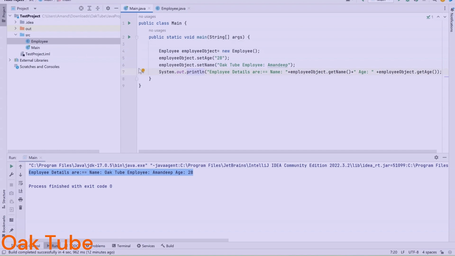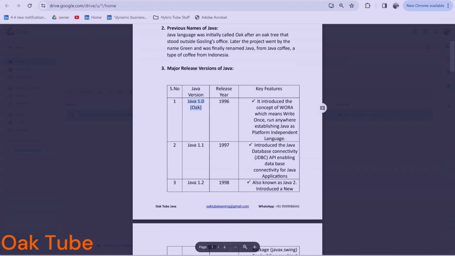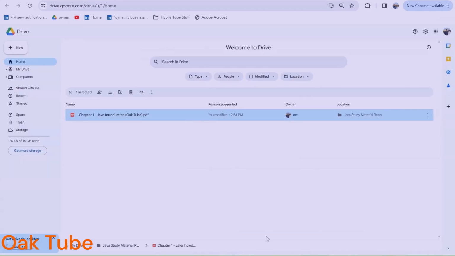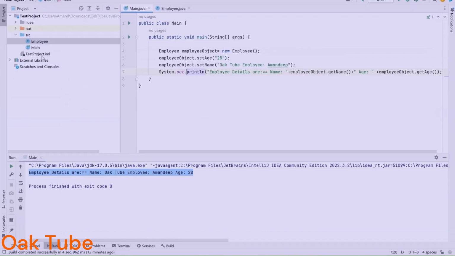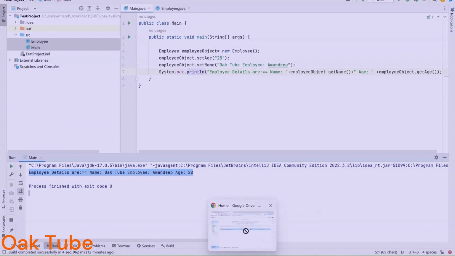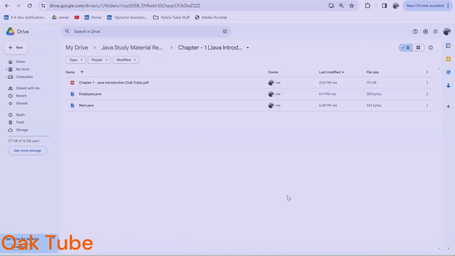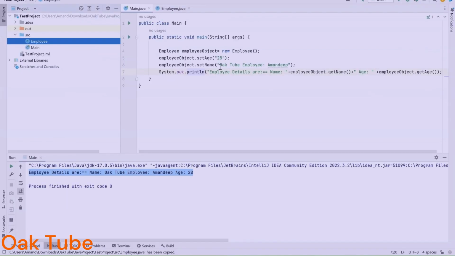Let's say I have this Google Drive, and I copy these two code files and upload them here. Once I share these two code files with you, and you run them on your laptop or local system, you will also be able to run this program and get similar results.